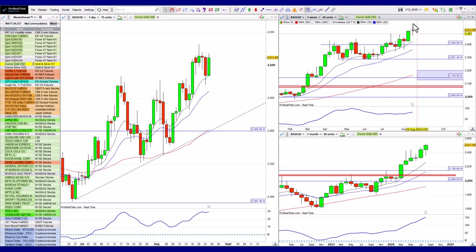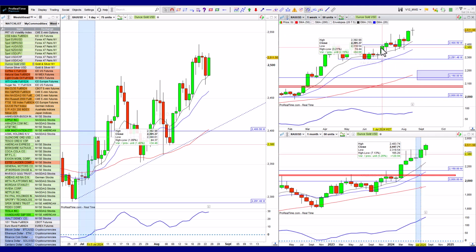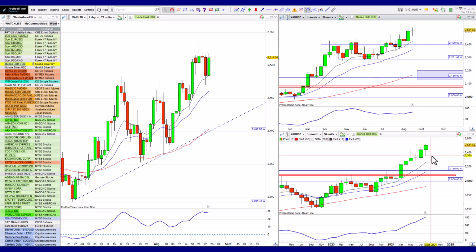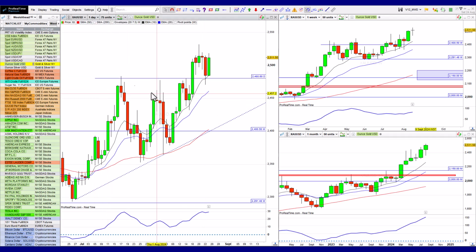The monthly just continues to tick higher. So for now, this is what I said last week as well. Although I am convinced that monthly is due for a bit of a correction, the daily and the weekly are very, very happy. This is a really nice break and a retest, showing some potential here for this to continue to the upside. So that looks pretty good, and therefore this could be a possible buy opportunity.